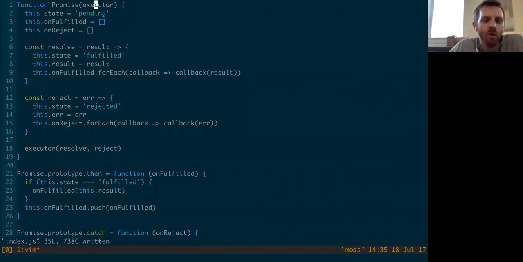There's some other helper methods that we haven't implemented here. But this is the basic then, catch, executor behavior. That's sort of 90% of what you'll see of the promise library. And as you can see, it's not doing anything particularly magic. It's just a little bit of logic around plain old callbacks.